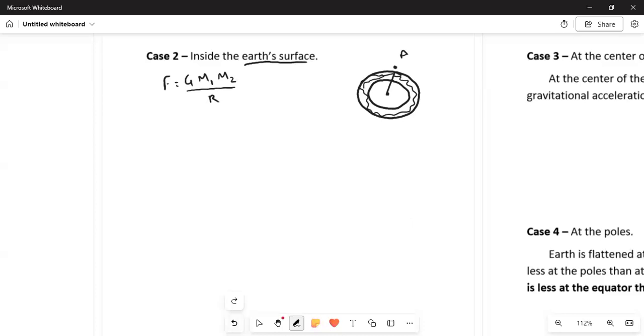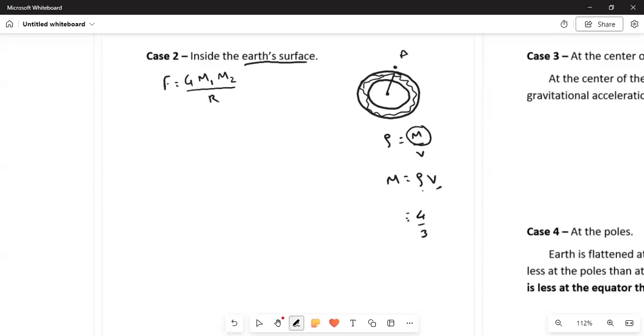Density rho is given by mass by volume, and to calculate this mass, we multiply the density with the volume. Density multiplied by volume. And now how to calculate this volume? We know the density of Earth, but what about the volume? That volume we can calculate by using the formula 4 by 3 pi r cube.